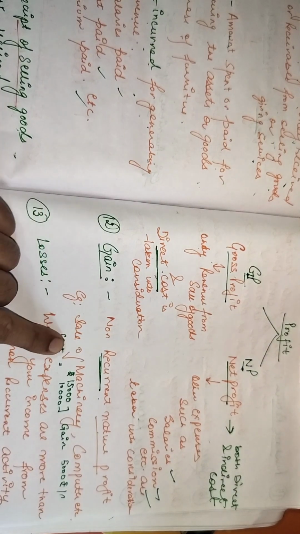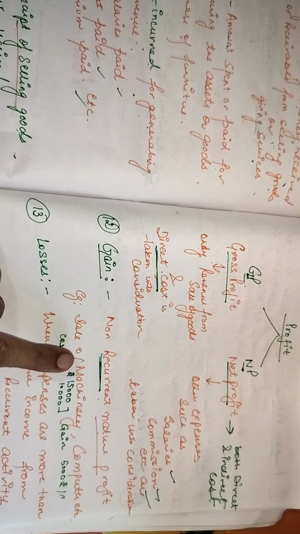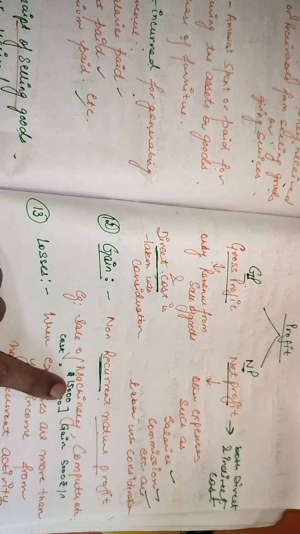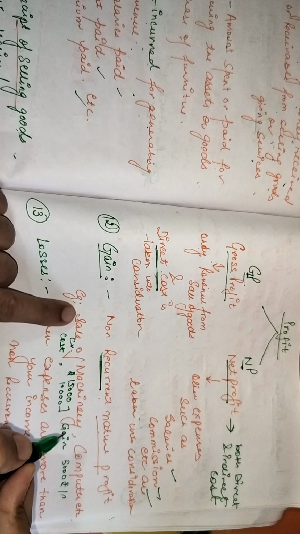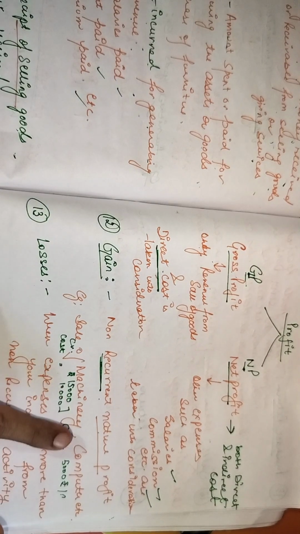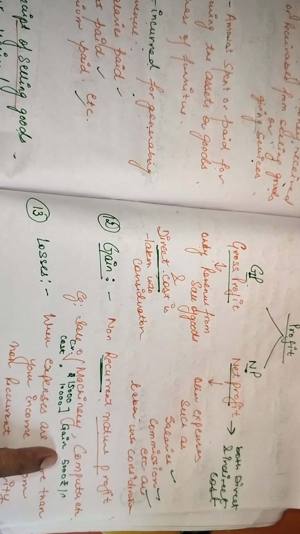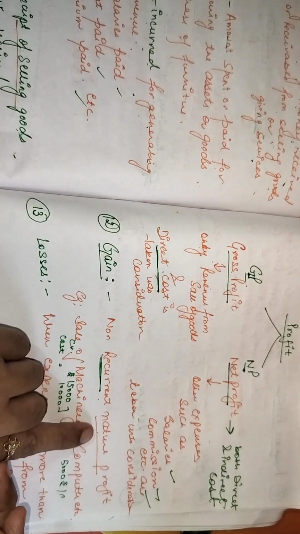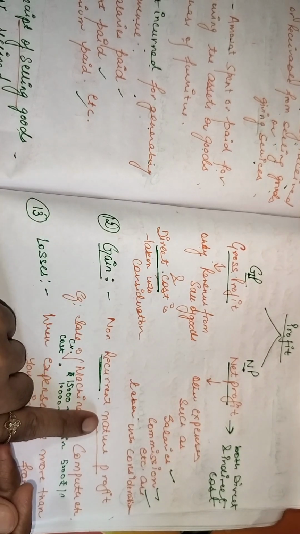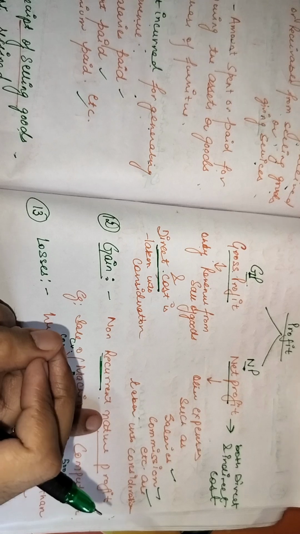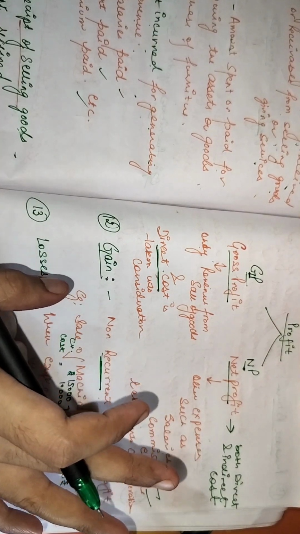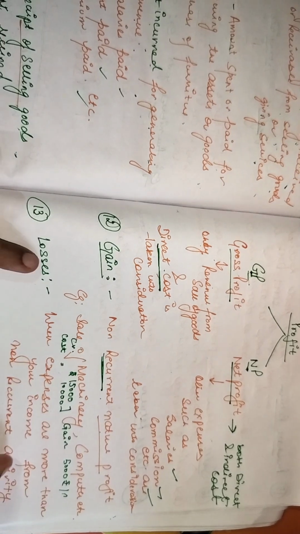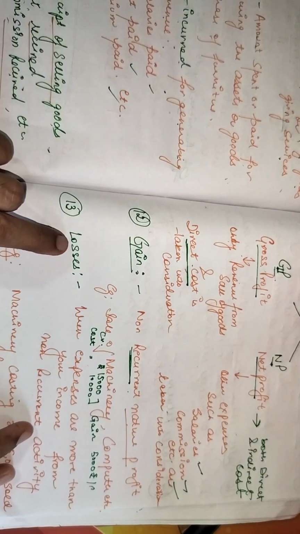Okay, so gain is the cost of machinery, which is 10,000, over the current value of the machinery, which is 15,000. So here gain will be 5,000. So it should be of non-recurrent nature. What does non-recurrent nature mean? That it is not being sold in the market repetitively. Once in a while it is being sold into the market. So here it means gains.